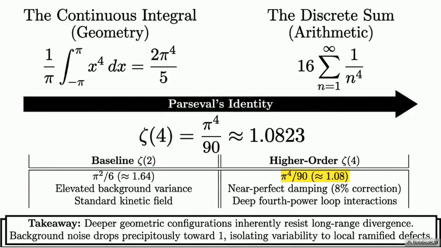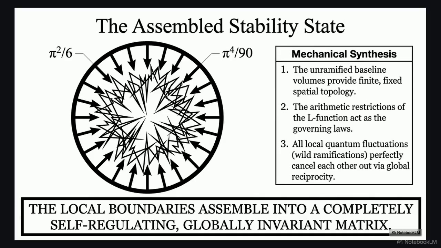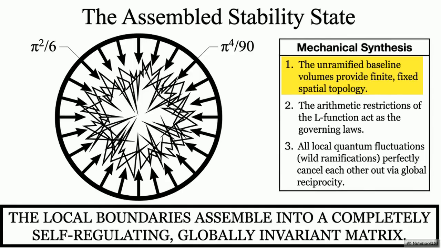This is the assembled stability state. The unramified baseline forces quantum fluctuations inward via three mechanics. 1. The baseline provides finite spatial topology. 2. L function restrictions act as governing laws. 3. Wild local quantum fluctuations perfectly cancel out through global reciprocity.